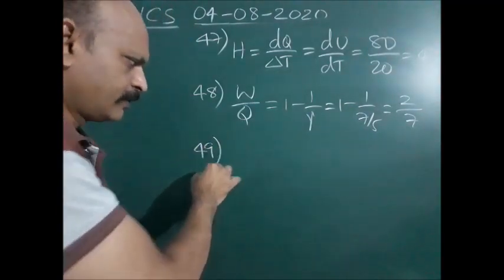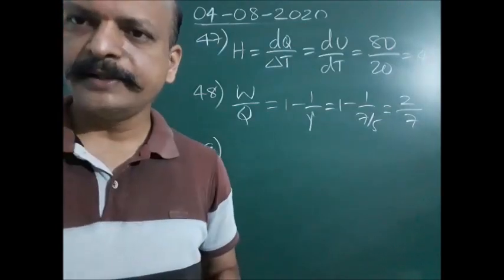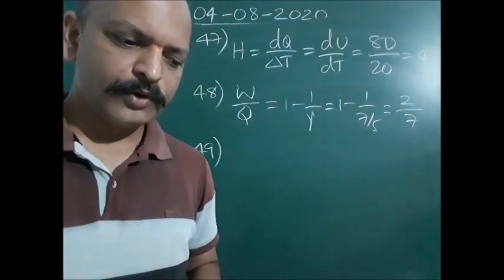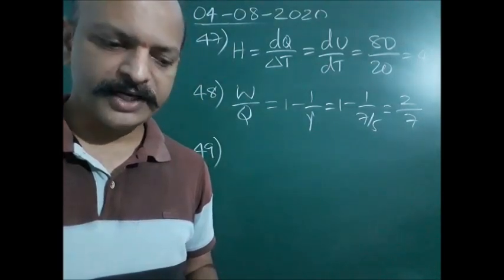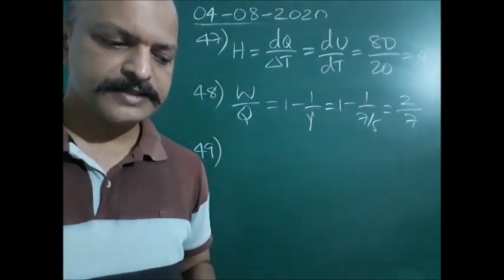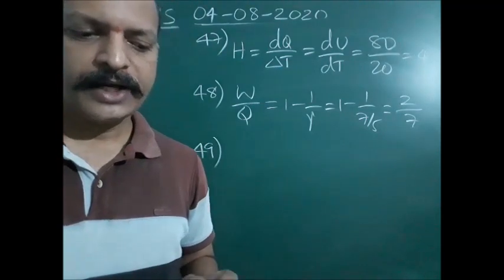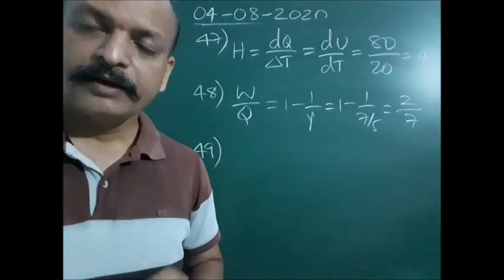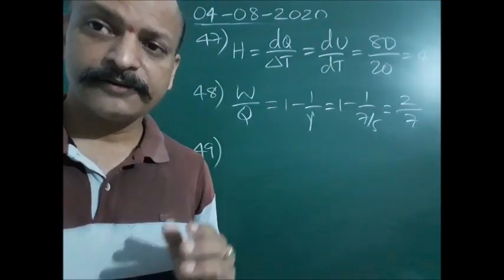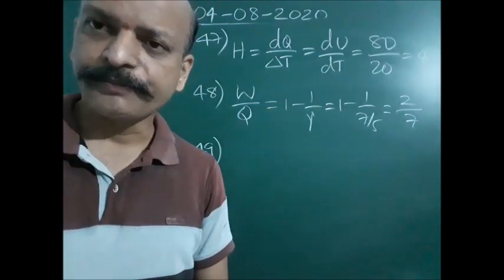Next, question number 49. Let us see. When a monoatomic gas expands at constant pressure, the percentage of heat supplied that increases the temperature of gas and doing the external work in expansion at constant pressure is. First one is percentage of energy used for increasing the temperature.